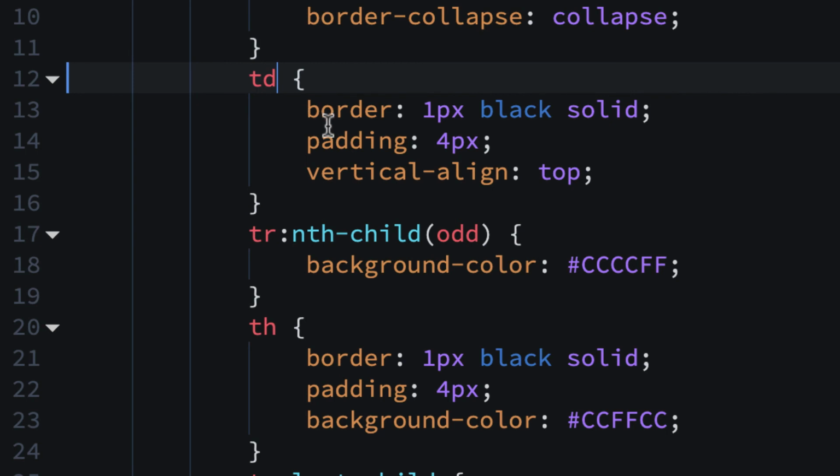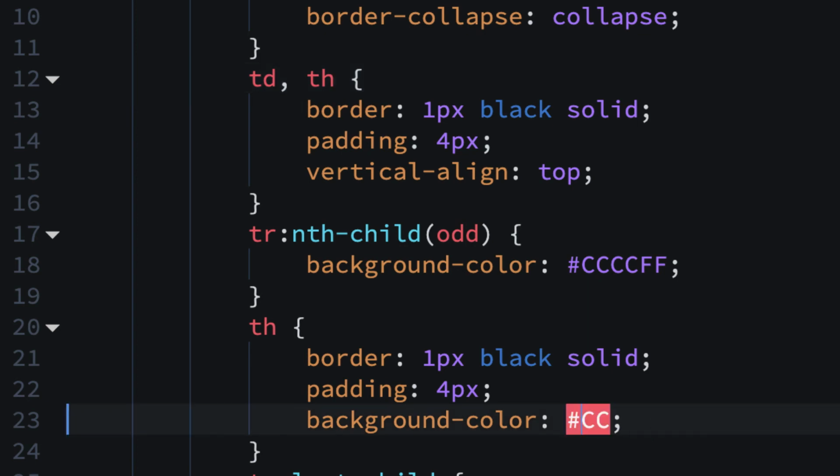By the way, for CSS, if you ever want to target 2 elements, like if you wanted to make TD and TH the same, you could do that. But I wanted to make it a different color, so I made a separate one down here. And notice to override this odd color, because remember the first row gets a background color of blue, I put the TH after that, so it gets a green color. And if you wanted to change it to something else, you could go here and do FFCC, which would make it kind of a pinkish color. So you could try that out.